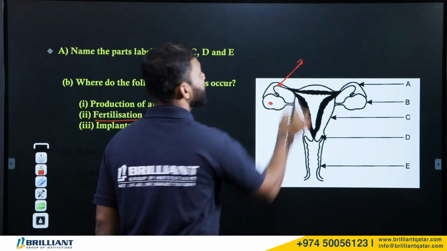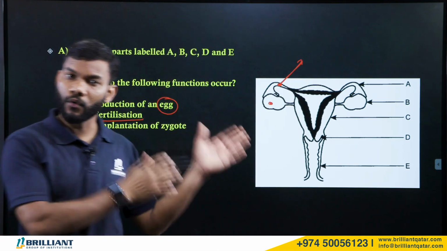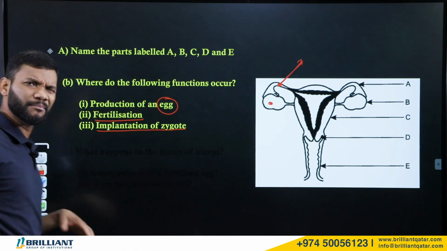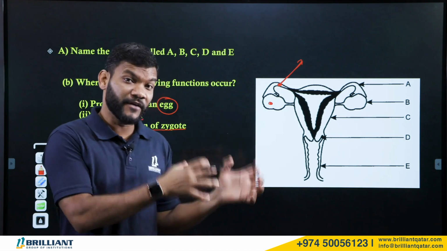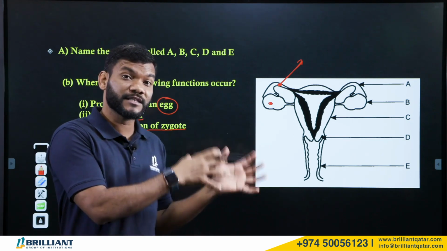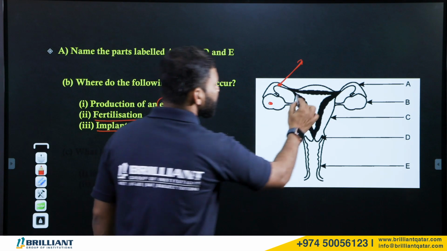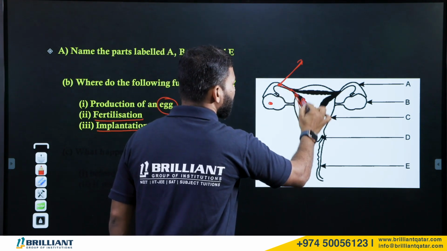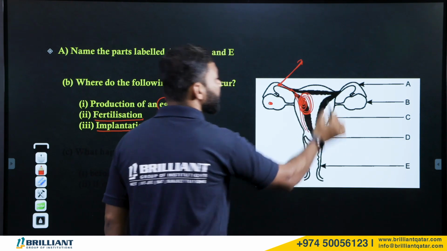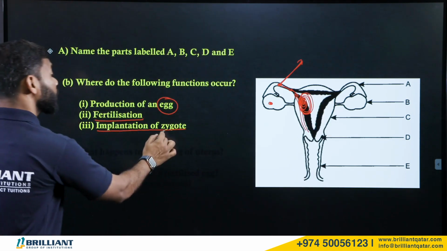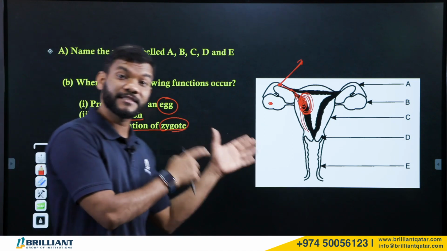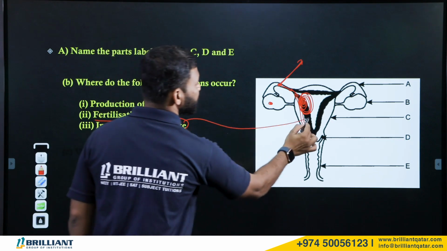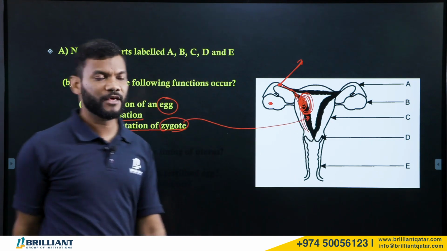It will be happening in the fallopian tube or oviduct. Okay. Next one, implantation of zygote. What is implantation? Implantation means fixing, the zygote is fixing on the wall of the uterus. Surely, after the development, the zygote will be coming and fixing on the wall of the uterus. So where is the implantation site? It is in the uterus.